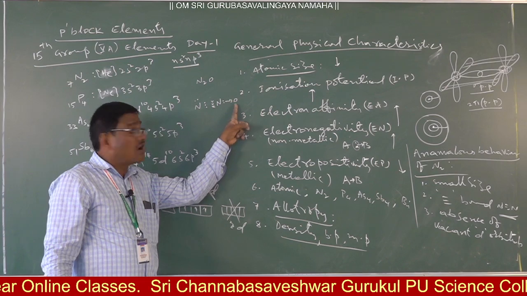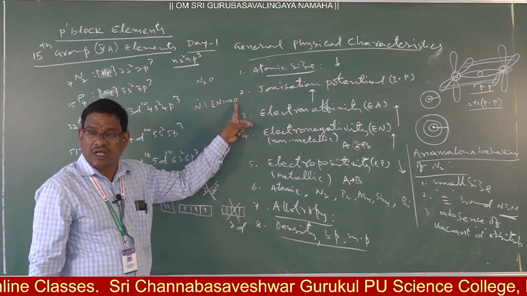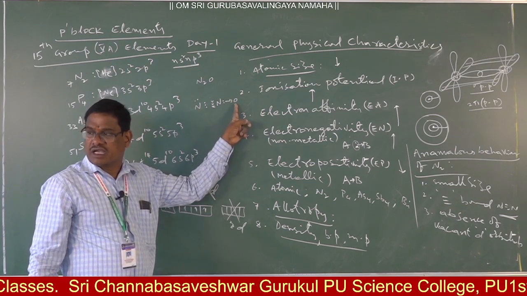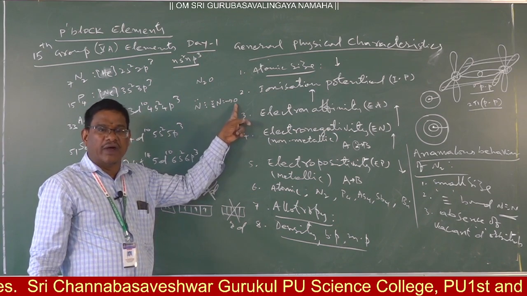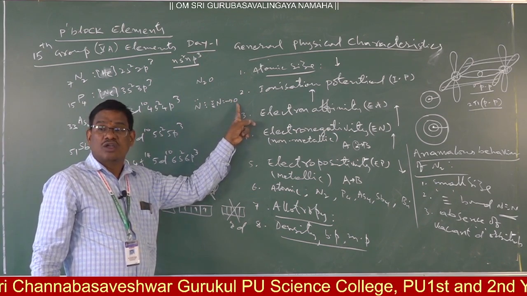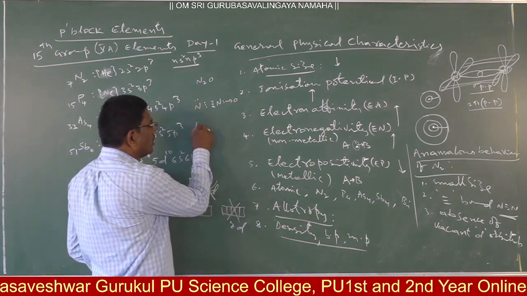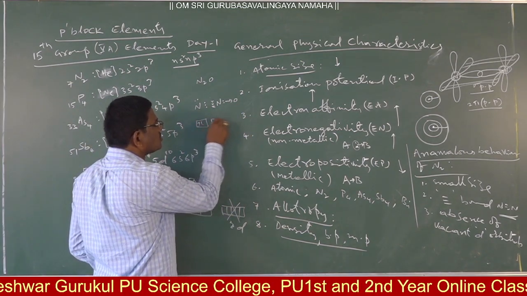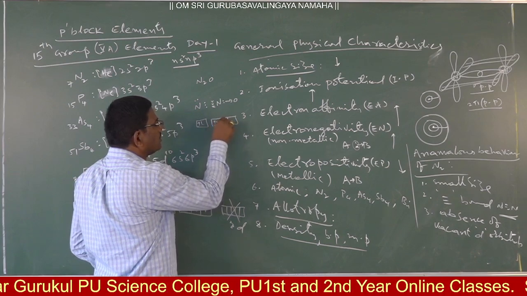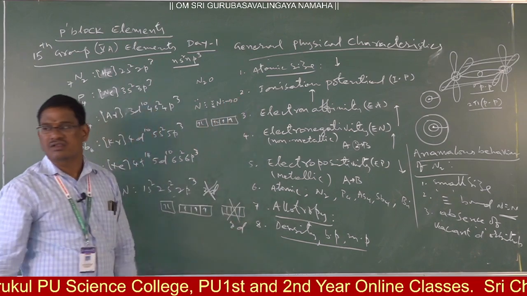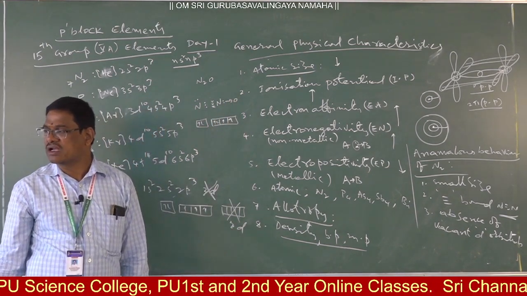Dative bond means here oxygen should provide the vacant orbital. Oxygen 100% should provide a vacant orbital. Suppose oxygen is having what? 2s2 2p4. In that case no vacant orbital, na? In oxygen also there is no vacant d, no vacant orbital.